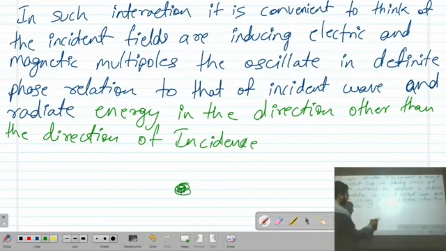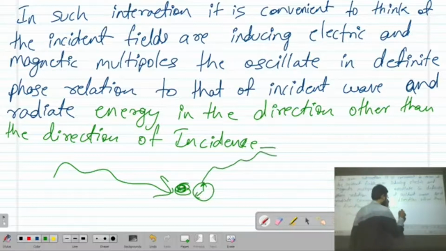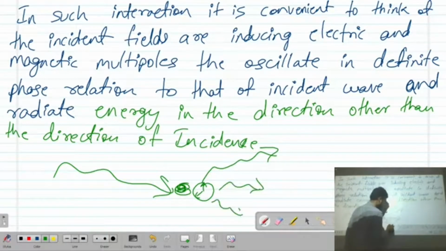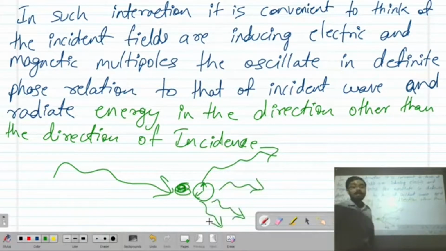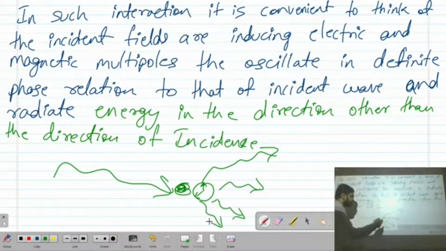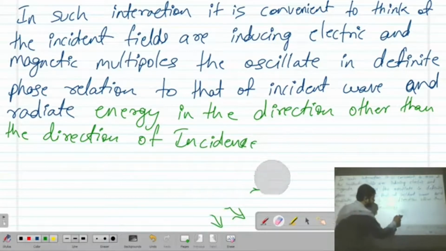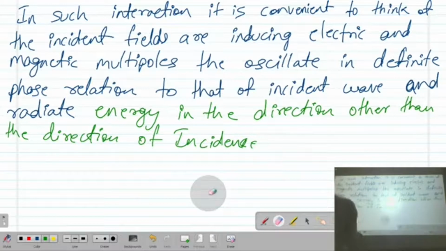As we have discussed, this is a particle, this is a wave, this will have induced electric and magnetic dipole or multipole, and it will radiate the energy. It will radiate the energy in different directions, other than the direction of incidence.